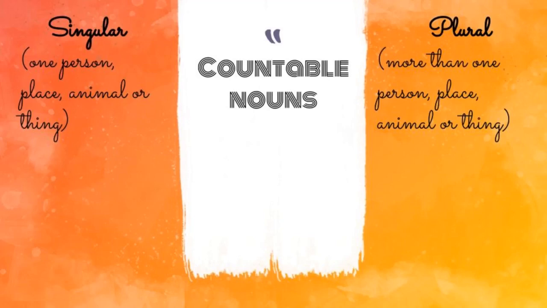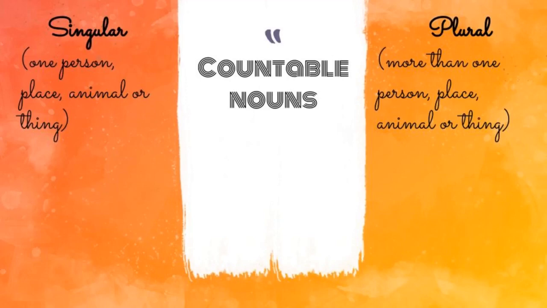So what do you mean by singular? Singular means one person, one place, one animal and one thing. What do you mean by plural form? More than one person, more than one animal, more than one place and more than one thing. It is known as plural form.